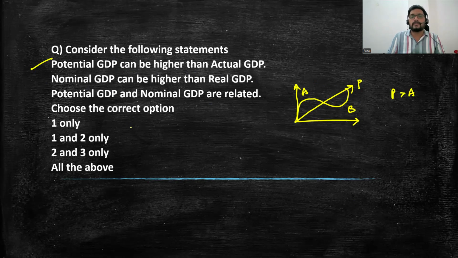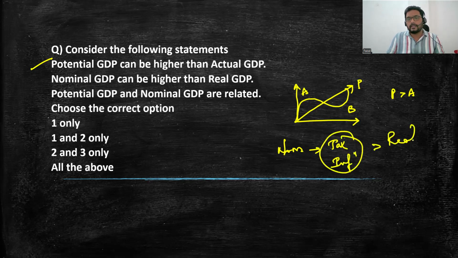Nominal GDP can be higher than real GDP. When I posted this question, most of the students raised a question about this statement, like how is that answer correct? Please go through it now. Nominal GDP is always inclusive of what? Nominal GDP is inclusive of taxes, and nominal GDP is also inclusive of inflation, and hence nominal GDP will be greater than the real GDP. This is also easy to understand.